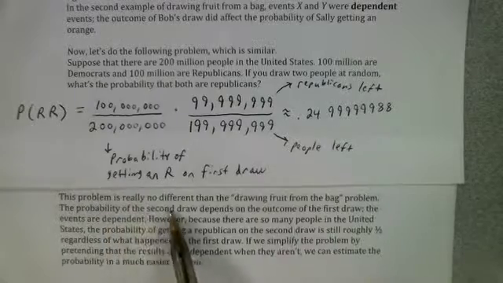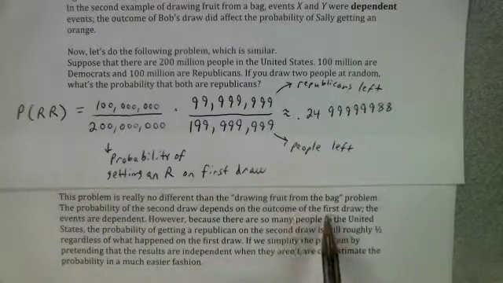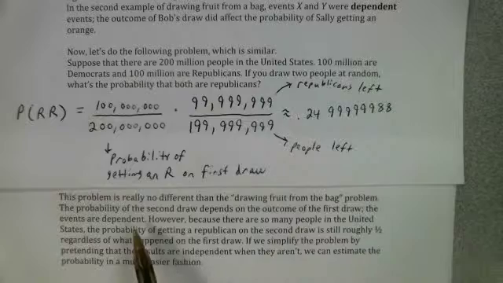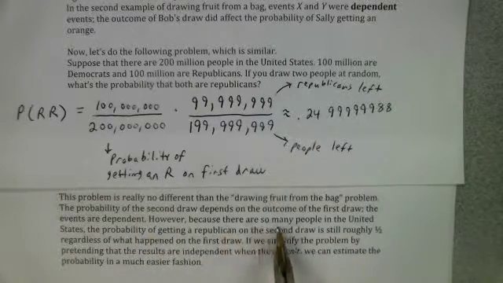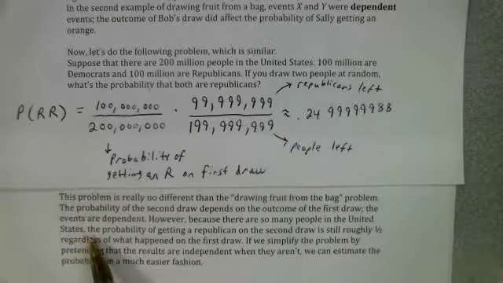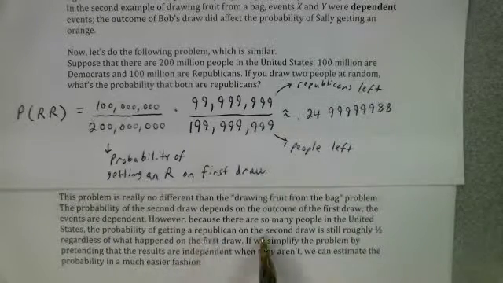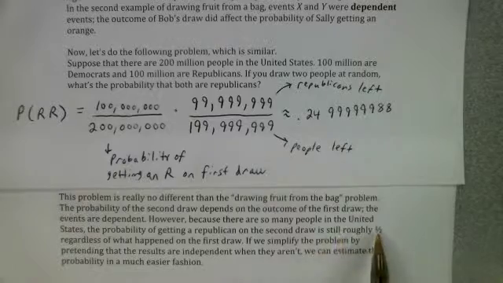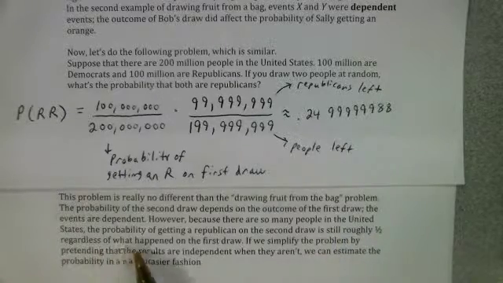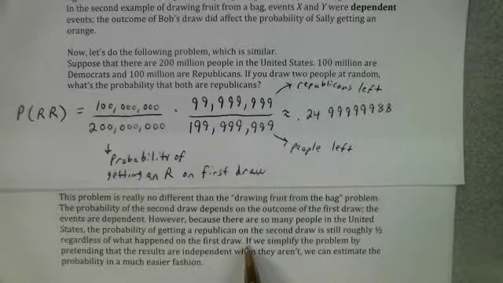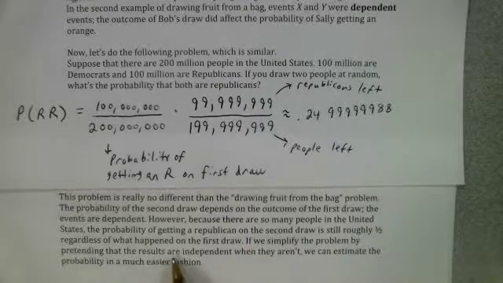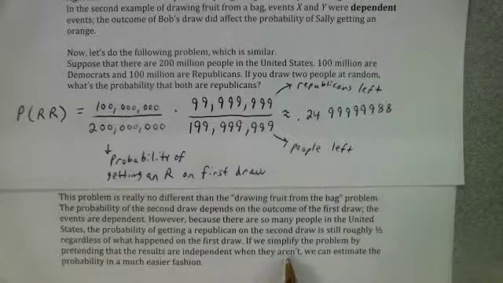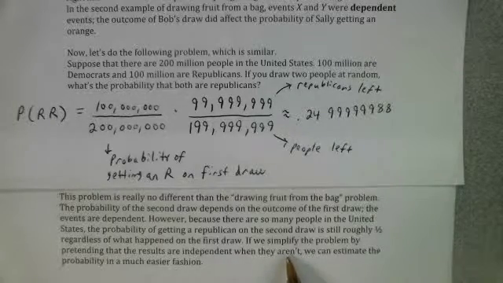The probability of the second draw depends on the outcome of the first draw. The events are dependent. However, because there are so many people in the United States, the probability of getting a Republican on the second draw is still roughly 1/2, regardless of what happened on the first draw. So if we simplify the problem by pretending that the results are independent when they aren't, so if we just pretend like the second draw doesn't depend on the first,